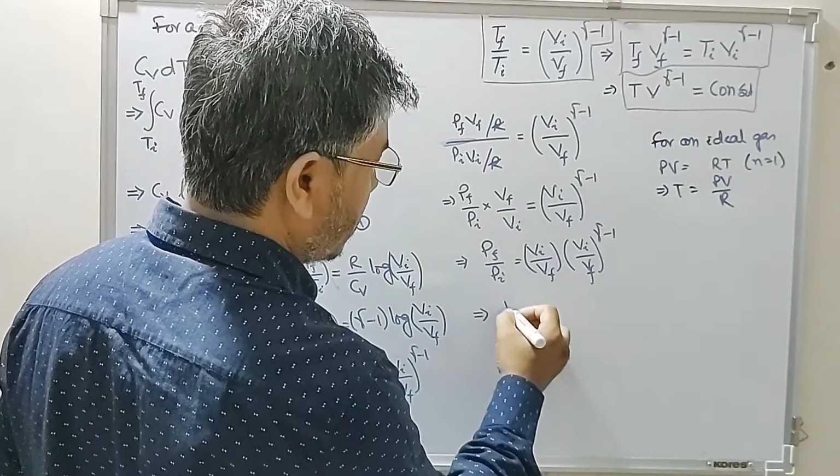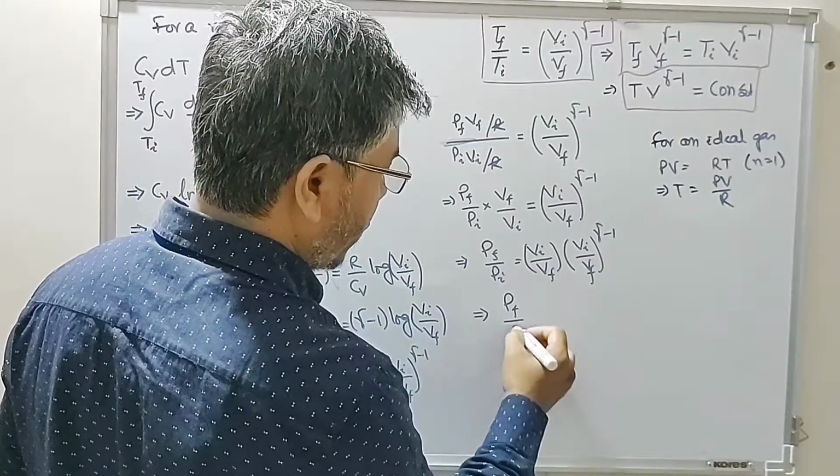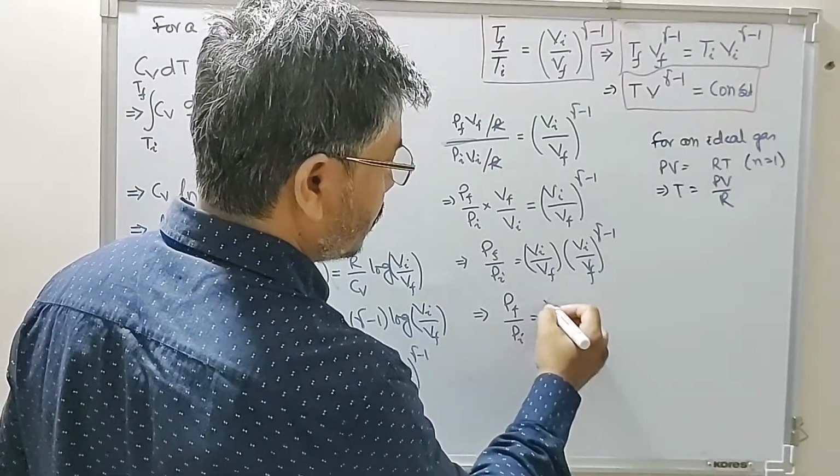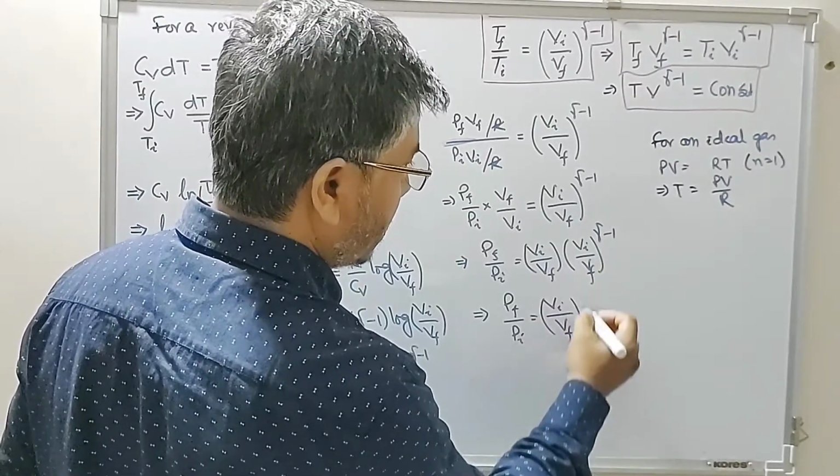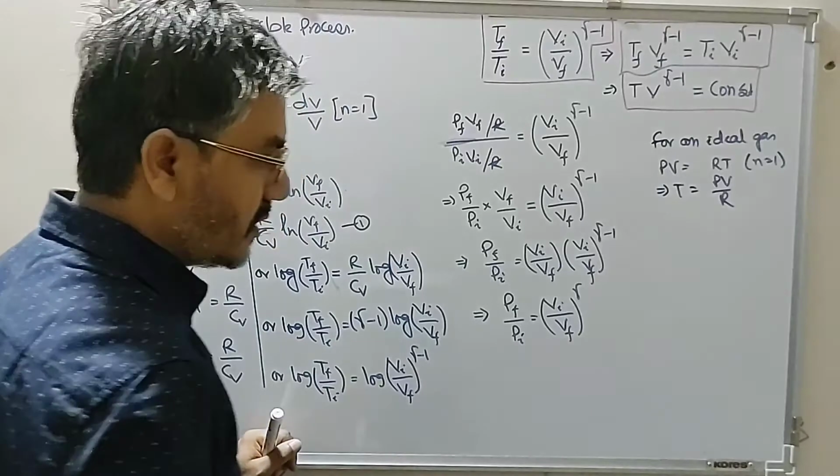Or we can say Pf divided by Pi is equal to Vi divided by Vf into Vi divided by Vf raised to the power gamma minus 1. So Pf divided by Pi is equal to Vi divided by Vf raised to the power gamma.